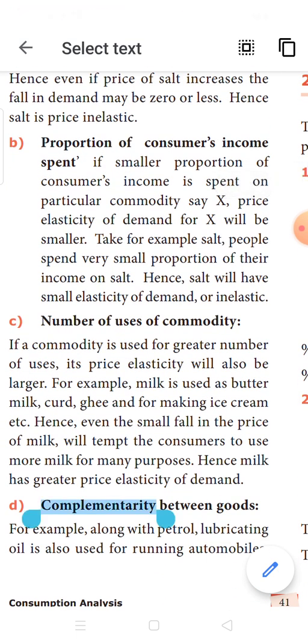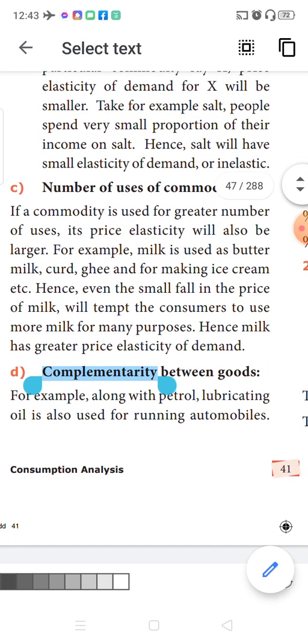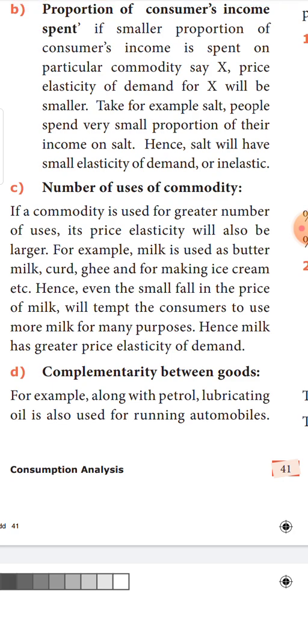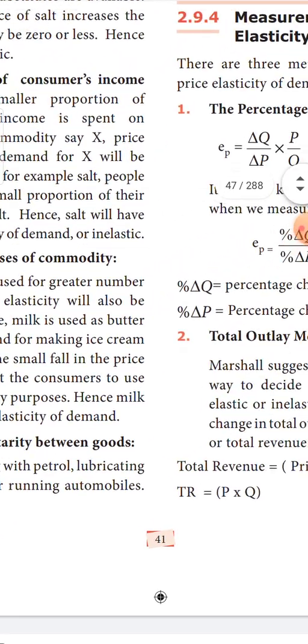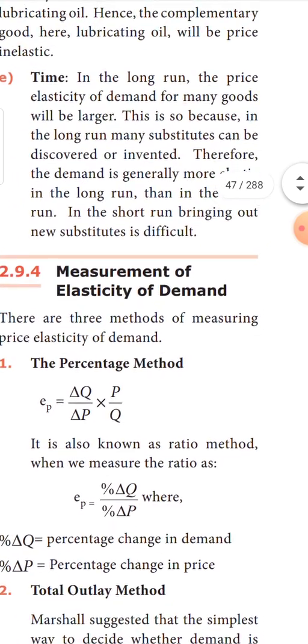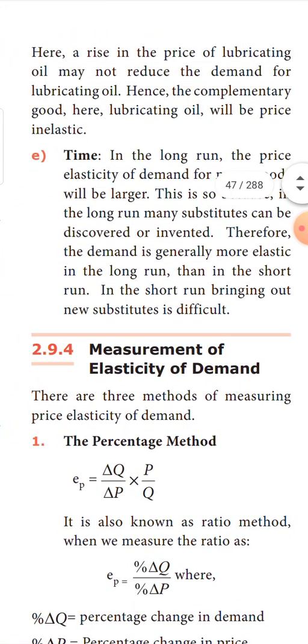Elasticity also depends upon the proportion of consumers' income spent on the commodity. If a small proportion of money is being spent on the commodity, such commodities enjoy inelastic demand, or the elasticity will be very small. Number of uses: if a particular commodity can be put to so many uses, for such a commodity the elasticity will be larger. Next, for complementary commodities, the elasticity will be very small, or we can say it is price inelastic.